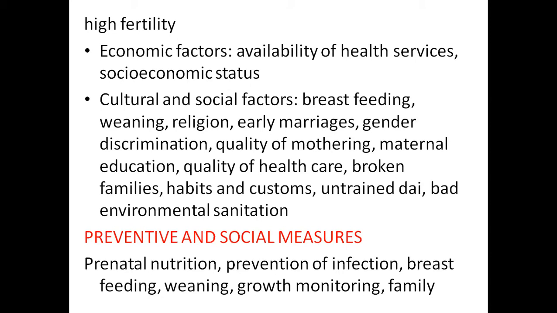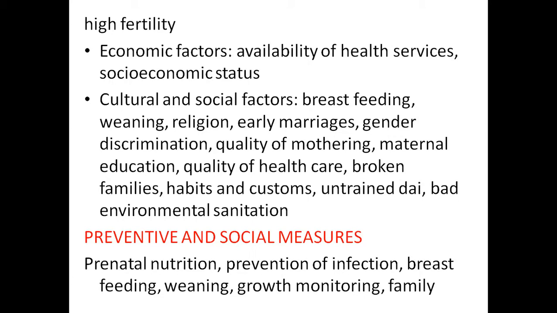And then religion. Some people, because of certain customs and religions, are not going to feed the baby the first milk, the colostrum, which is very, very important. It contains antigens and antibodies, which prevent mortality, especially protecting the child from acute diarrheal diseases and acute respiratory tract infections. So in some religions where people won't feed the colostrum to the baby, that is one of the causes for infant mortality.